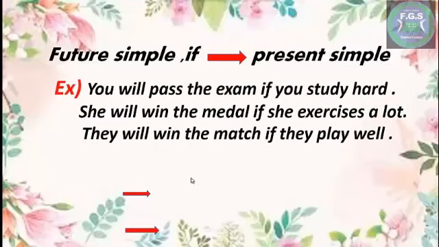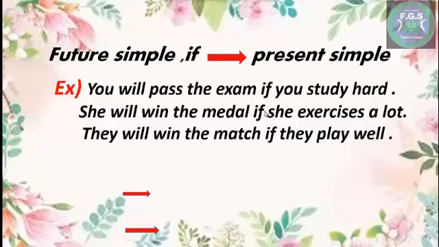For example, here, if is in the middle. The sentence before it is you will pass the exam, in future simple, but the sentence after it is you study well, in present simple.